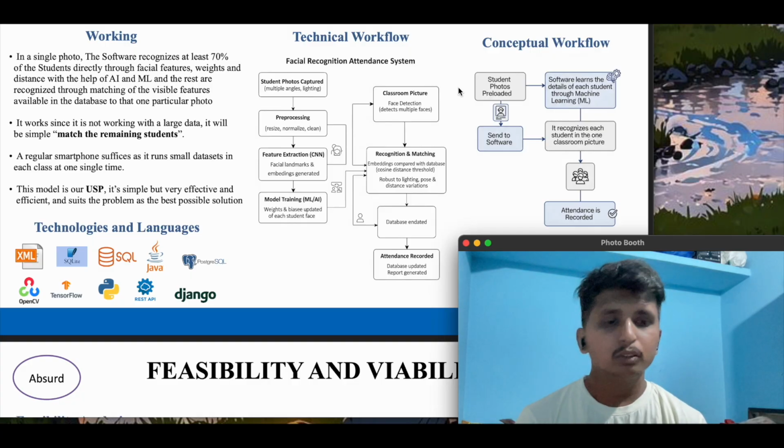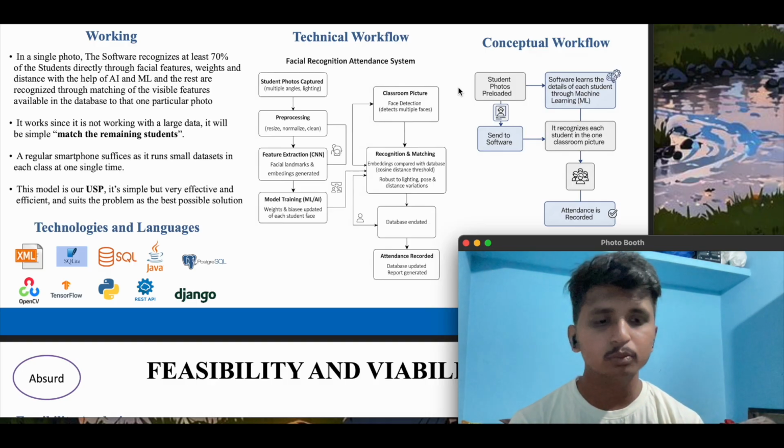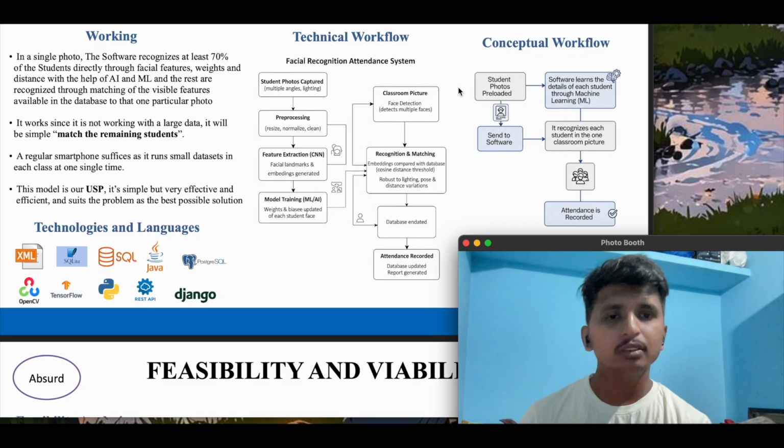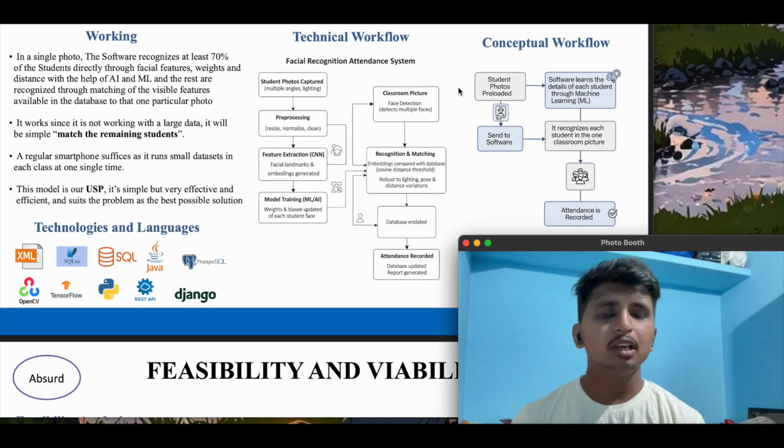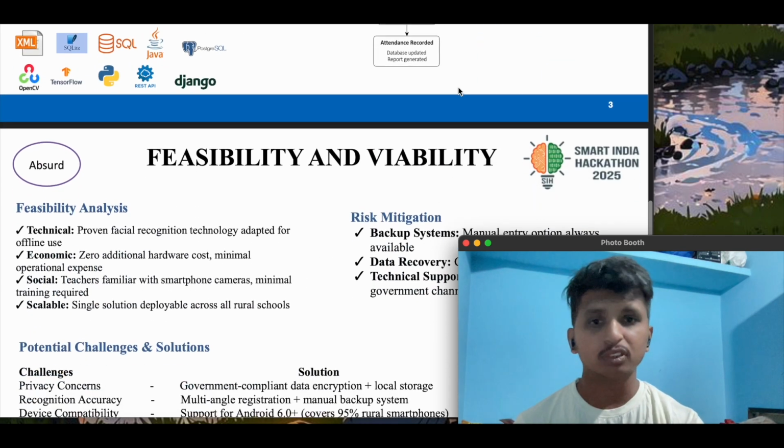When we think about the student, the teacher, or the administrator, what is happening is the teacher is just capturing a photo of the whole classroom at one single time, one classroom. Then that data is sent to our website, our software. Then the data will be directly recorded. There is no complicated thing where the teacher needs to understand multiple things. We have simplified the whole process to make sure that there is no hindrance to the overall process.